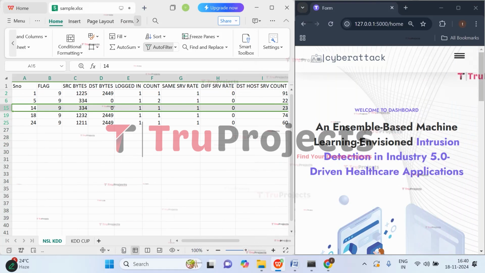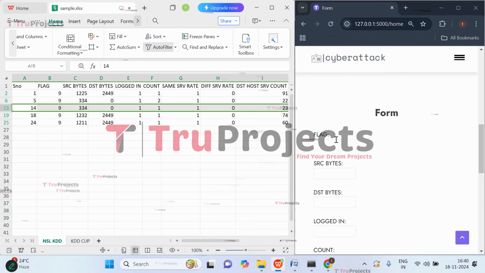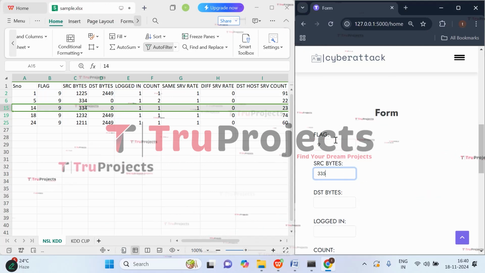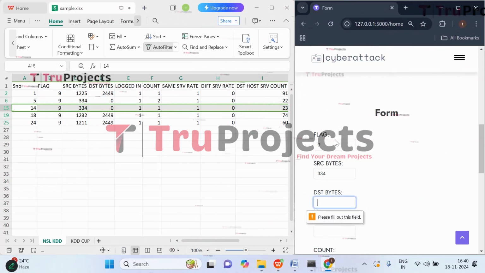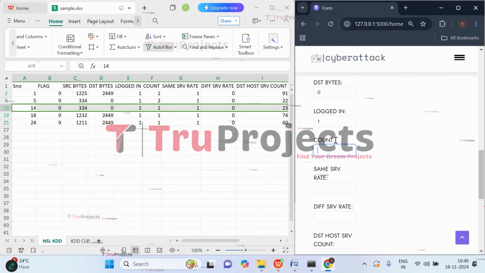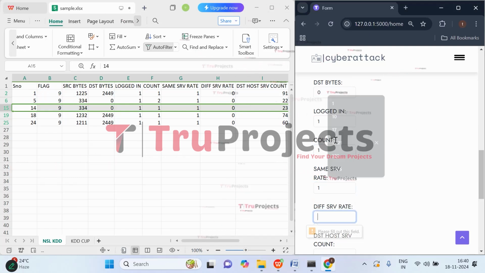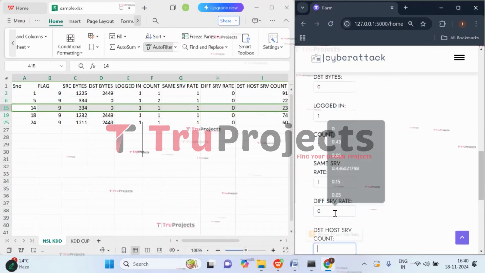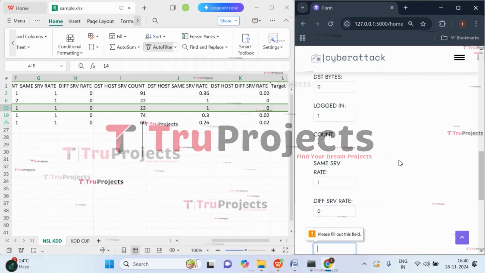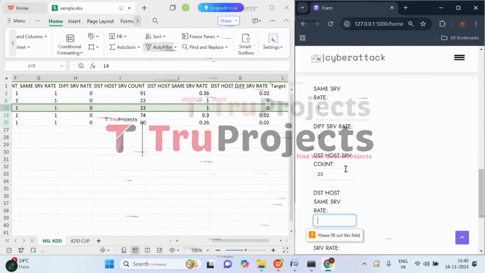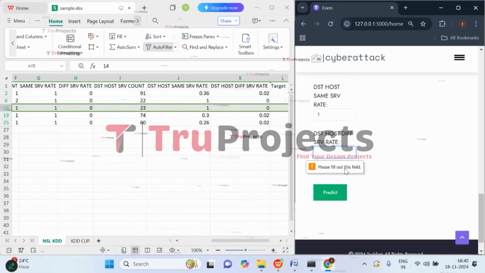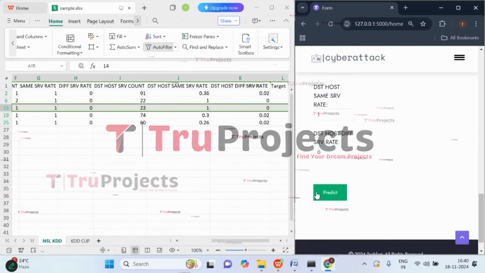Let's try this third test case, where flag value is 9, SRC bytes are 334, destination bytes are 0, logged in value is 1, count is 1, same SRV is 1, different SRV is 0. Destination host SRV count is 23. Destination host same SRV is 1. Destination host different SRV is 0. Now click on predict.